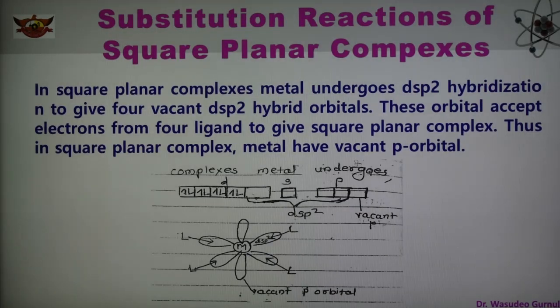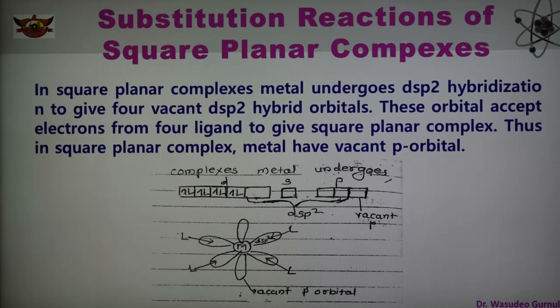In square planar complexes, the metal undergoes dsp2 hybridization and forms four vacant dsp2 hybrid orbitals of equivalent energy and shape. These hybrid orbitals accept electrons from the 4 ligands and give square planar geometry to the complex.